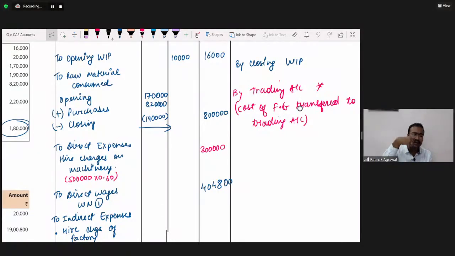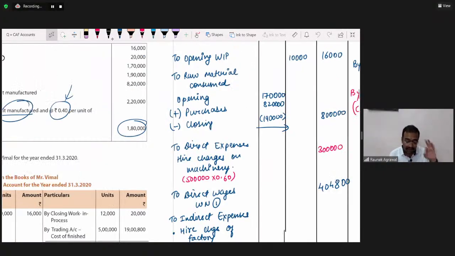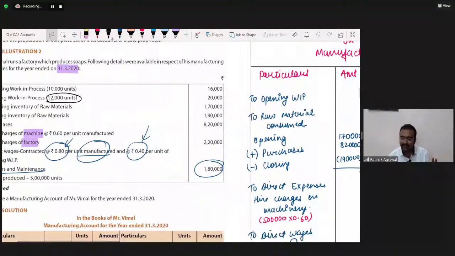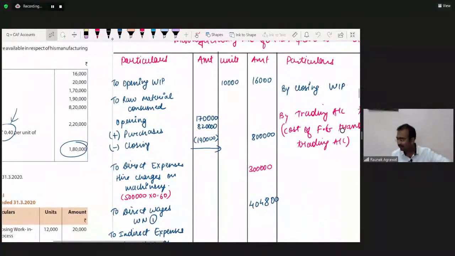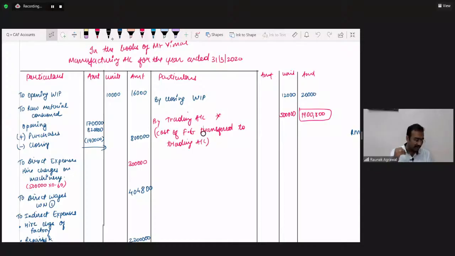If you are having any doubts relating to how to solve the questions in the exams, manner of presentation, how to write answers in the theory format, the sequence of solving the illustration, and how to utilize the first 15 minutes of the paper, we will entertain such doubts in the last 30 minutes. As of now, any doubts on the concept of manufacturing account? We will practice one more illustration on this.